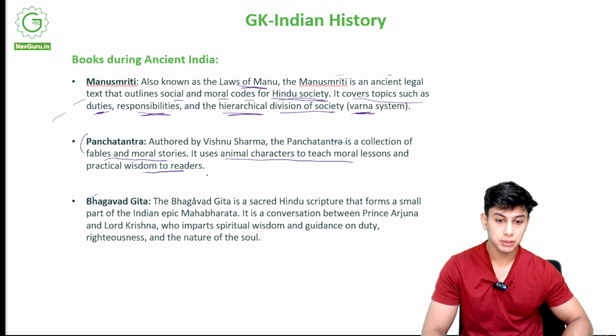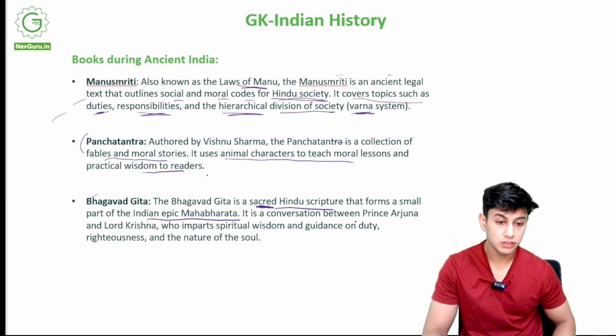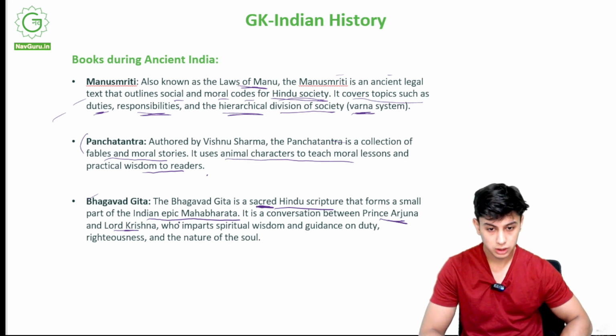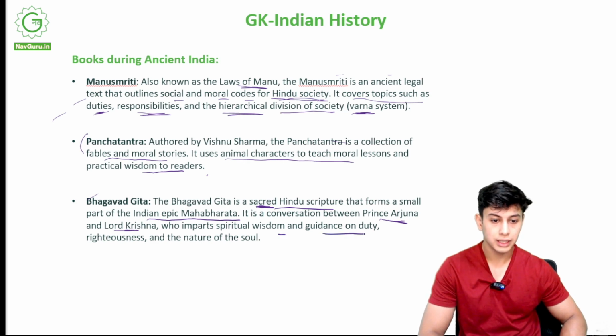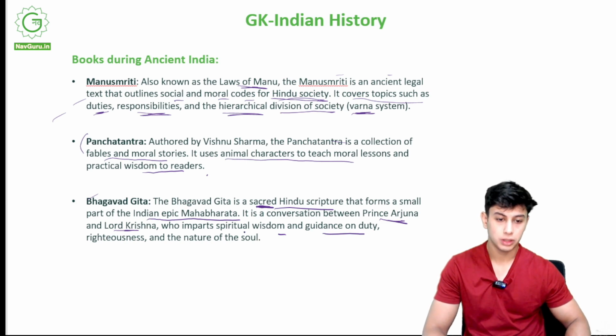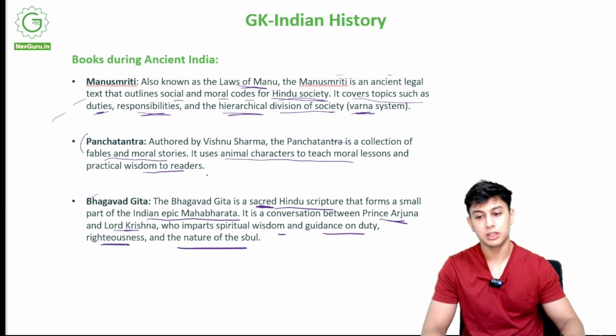The Bhagavad Gita. Now, what is the Bhagavad Gita? The Bhagavad Gita is a sacred Hindu scripture. Hindus call it sacred. It forms a small part of the Indian epic Mahabharata. It was a part of Mahabharata. It is a conversation between Prince Arjuna and Lord Krishna, who imparts spiritual wisdom and guidance on duty. So Krishna is giving wisdom to Arjun, guidance on duty, righteousness, and the nature of the soul.